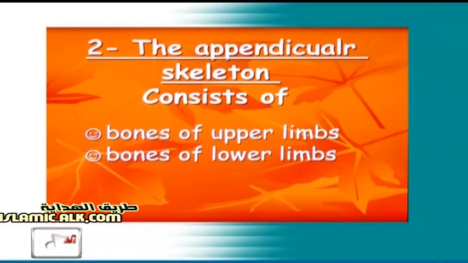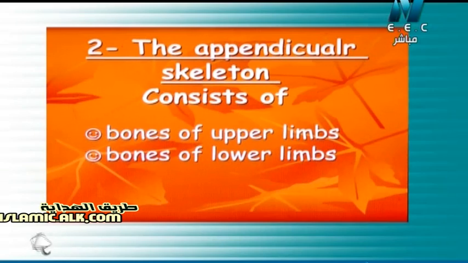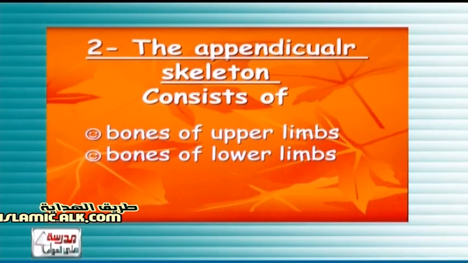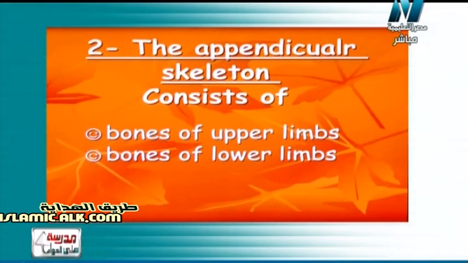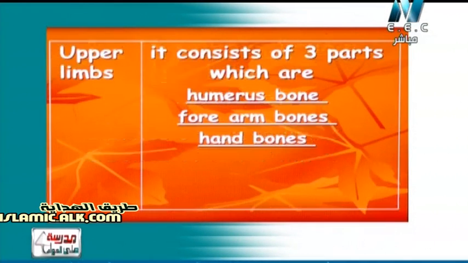So again, bones of upper limbs and bones of lower limbs they form the appendicular skeleton. بيكونوا حاجة اسمها appendicular skeleton أو الهيكل الطرفي أو الأطراف. So again, the appendicular skeleton consists of bones of upper limbs and also bones of lower limb. So now let us know what is the structure of each one of them. Each limb، الupper limb أو الطرف العلوي أو الذراع كله consists of 3 parts, which are